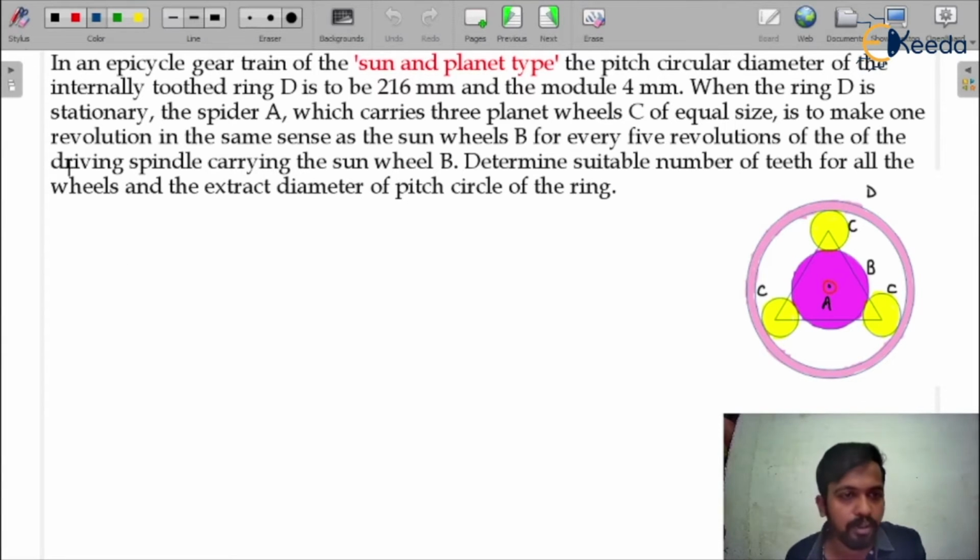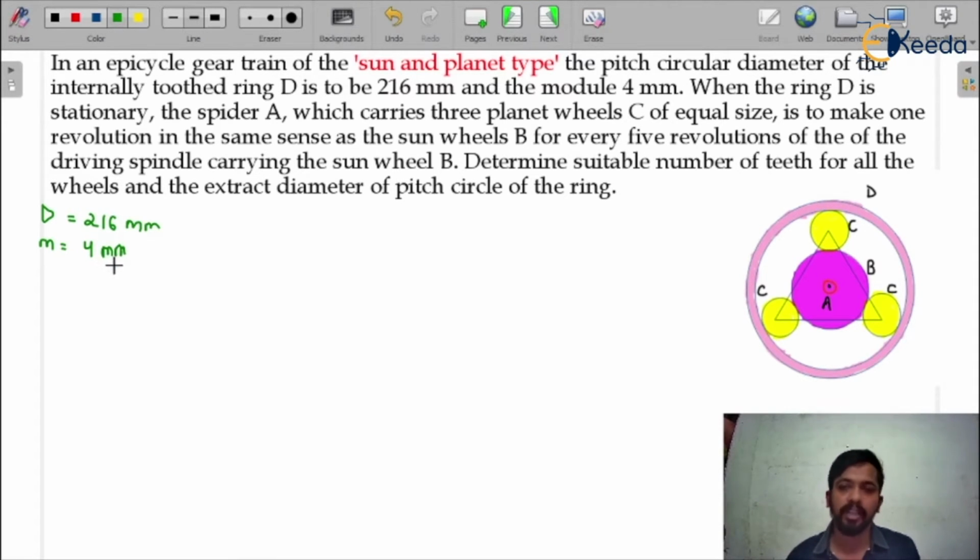So what is given in the question? I'm writing here, the pitch circle diameter of the gear D is given, that is 216 mm. Okay, and the module is 4 mm. When the ring D is stationary, here it is given that the ring D is stationary, but before that we can find out the number of teeth on the gear D.